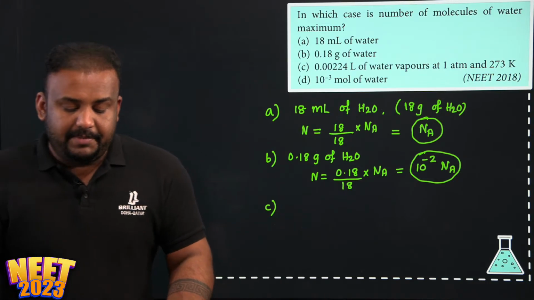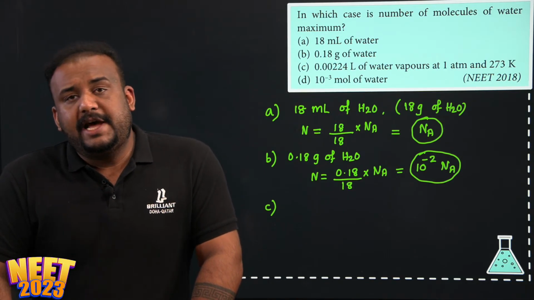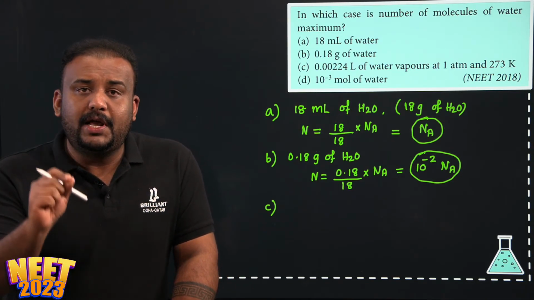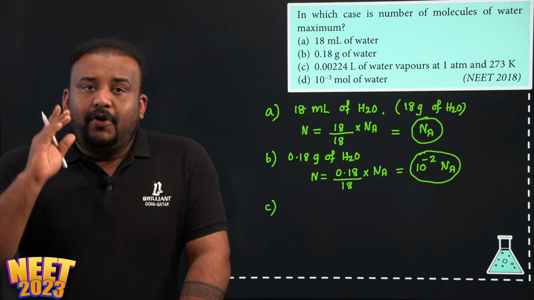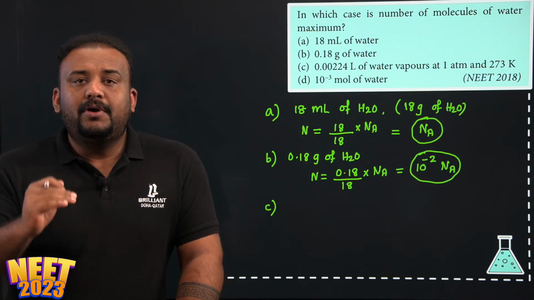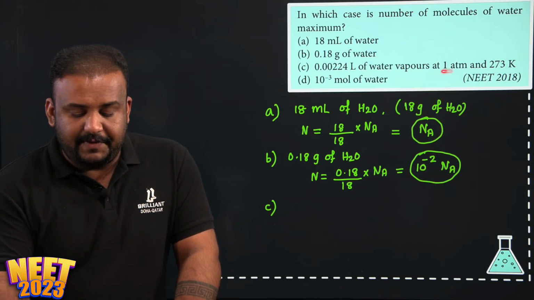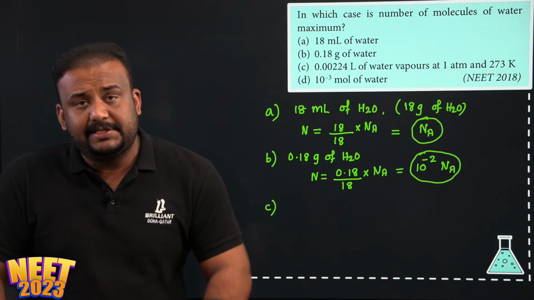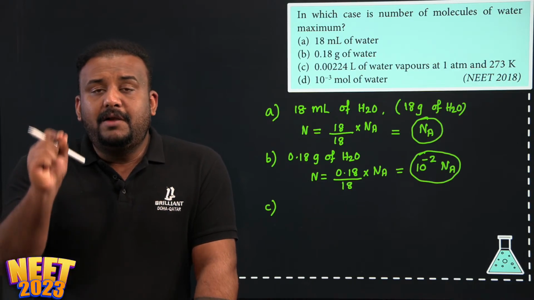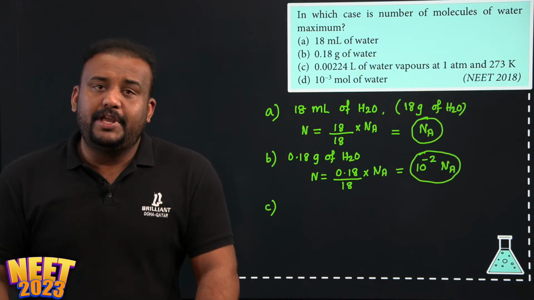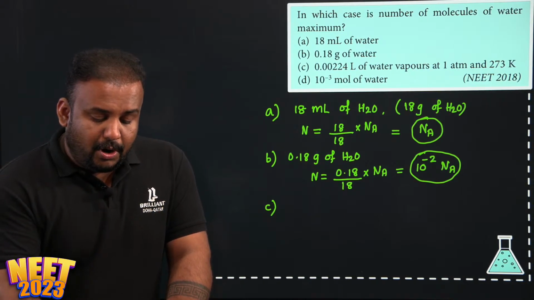0.00224 liter of water vapor at 1 atm and 273 Kelvin. This is very important. You guys know that there is something called molar volume. What is molar volume? The volume occupied by 1 mole of any gas at STP. So here you see the conditions given, 1 atm, 273 Kelvin. This is called standard temperature and pressure, STP. So at STP, 1 mole of any gas will be occupying a volume of 22.4 liters. This is something that you need to always remember.